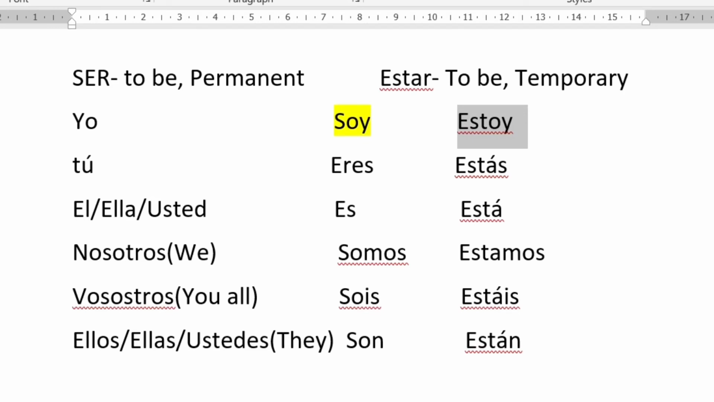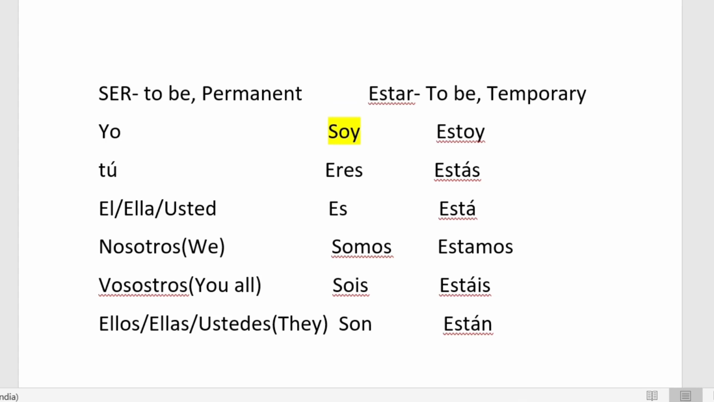So as per this small trick, you will see estoy has no accent, estás and está, the next two, have accent. Estamos has no accent, and estáis and están have an accent. Here on the left side you can see yo, tú, él, ella, usted that we have used. These are again a part of the pronouns that we learned in our previous session.